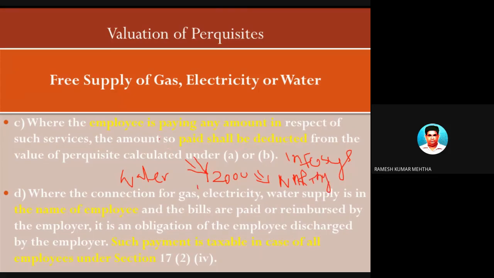तो ये 12,000 का बिल किसको पे करना था? नारायण मूर्ति को पे करना था, लेकिन किन्होंने पे किया? इन्फोसिस ने पे किया. तो 12,000 is the value of the perquisite. Now, out of this 12,000 rupees, Narayan Murthy is paying back to the company 5,000 rupees for the whole consumption of water. The value of the consumption of water is 12,000 rupees, and towards this, he is paying back to the company only 5,000 rupees. So the value of the perquisite is 7,000 rupees, which is going to be taxed in the hands of the specified employee, who is Narayan Murthy ji in case of Infosys.